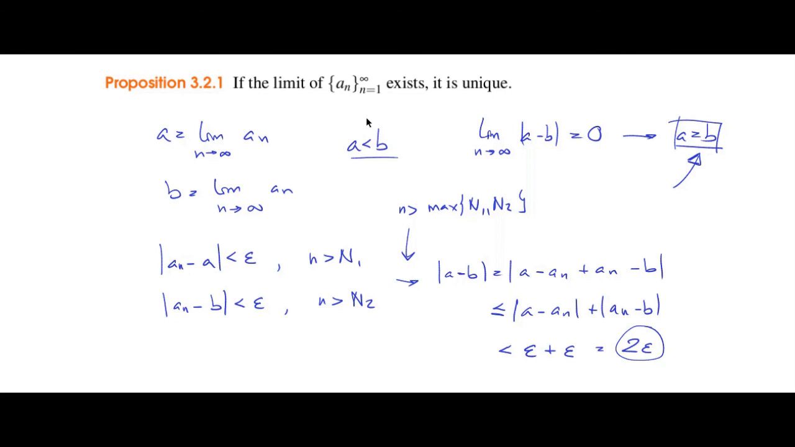Okay, so we have proven that a equals b. So this original assumption is not valid. Okay, so it can't be true. Okay, the limit is always the same.